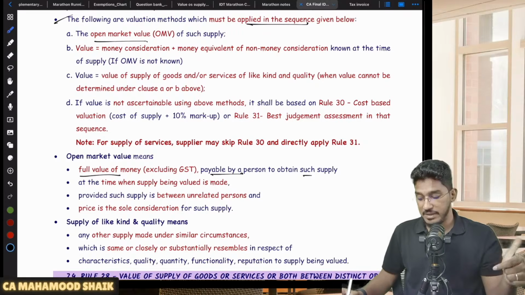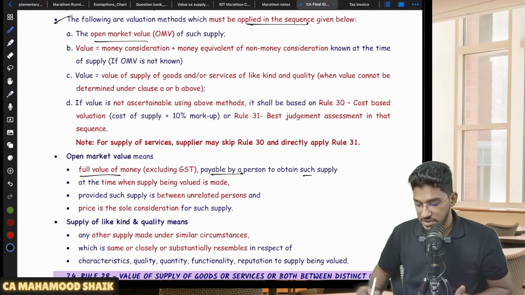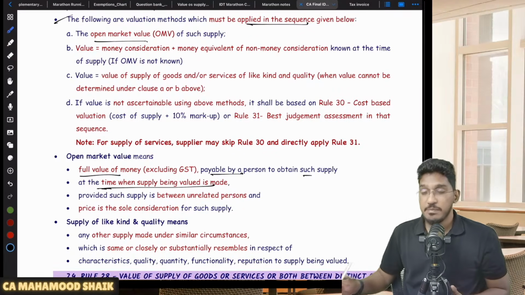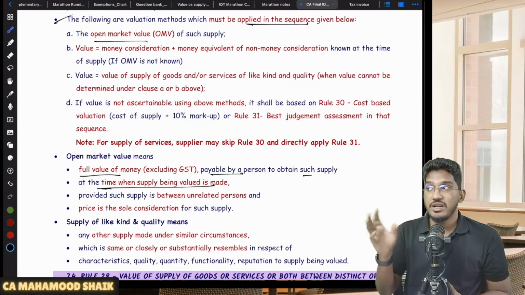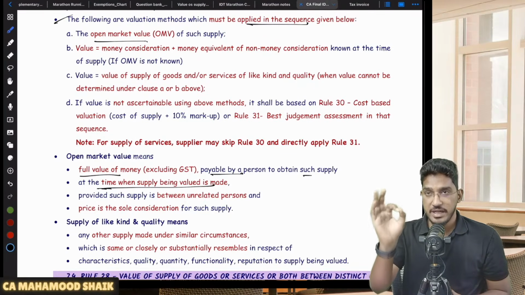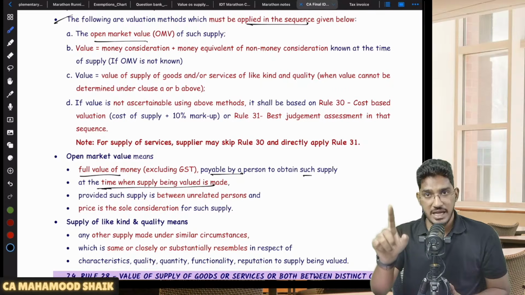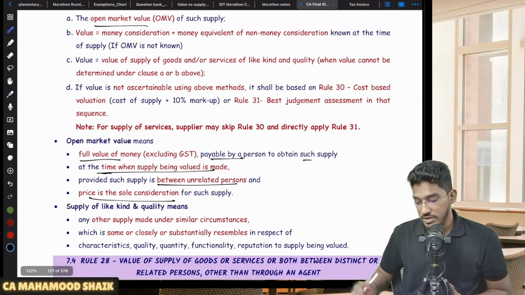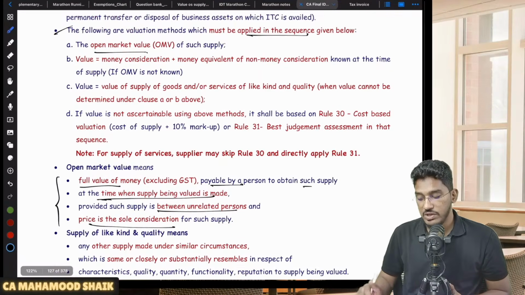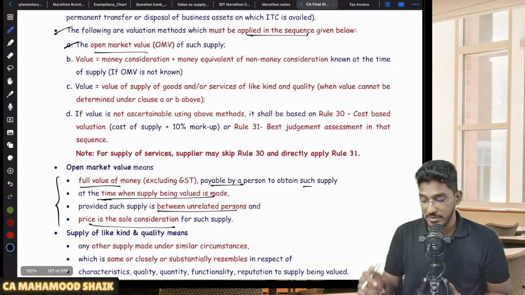So to obtain the same supply, what will be the full value in money, excluding GST, you are required to pay at the time when the supply is being made? On whatever day the supply is made, on the same day, if any other supply of the same article happens, what value you will pay, provided such supply is between unrelated persons and price is the sole consideration. That I call open market value. So if open market value is available, you have to go with the open market value.